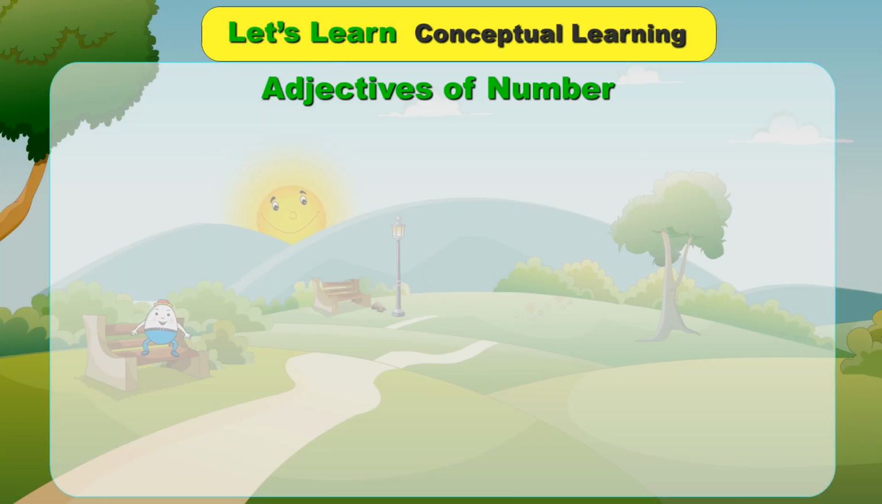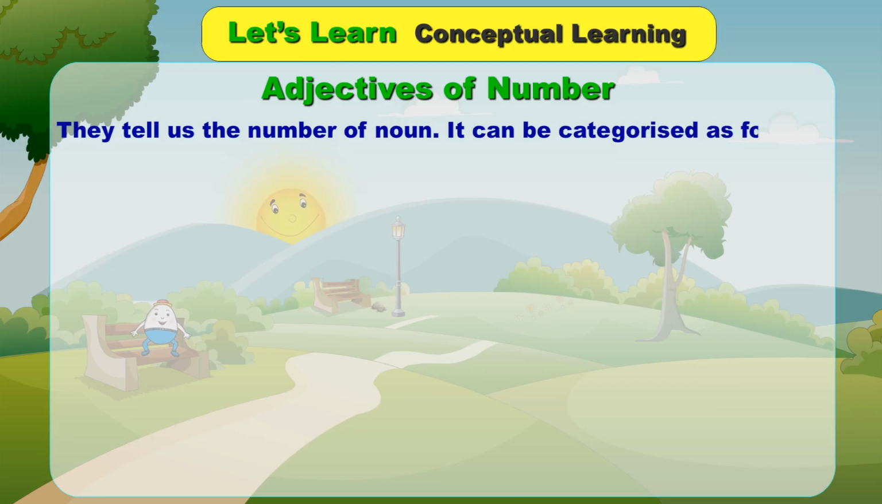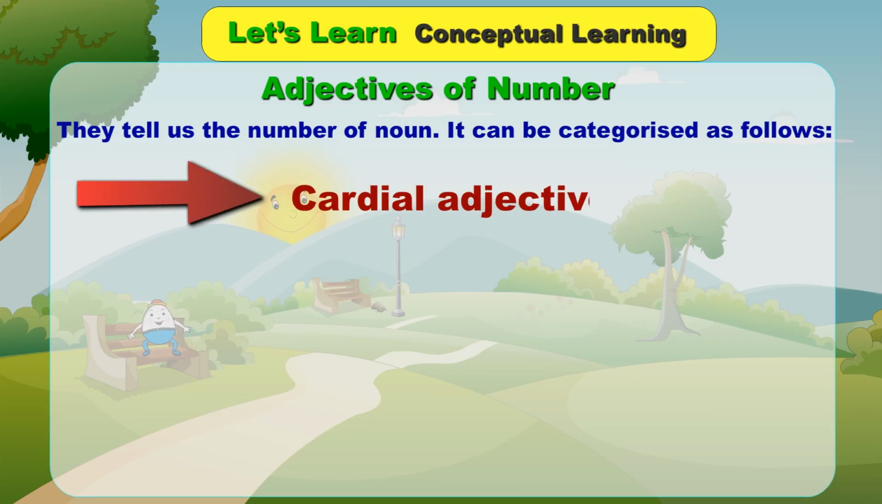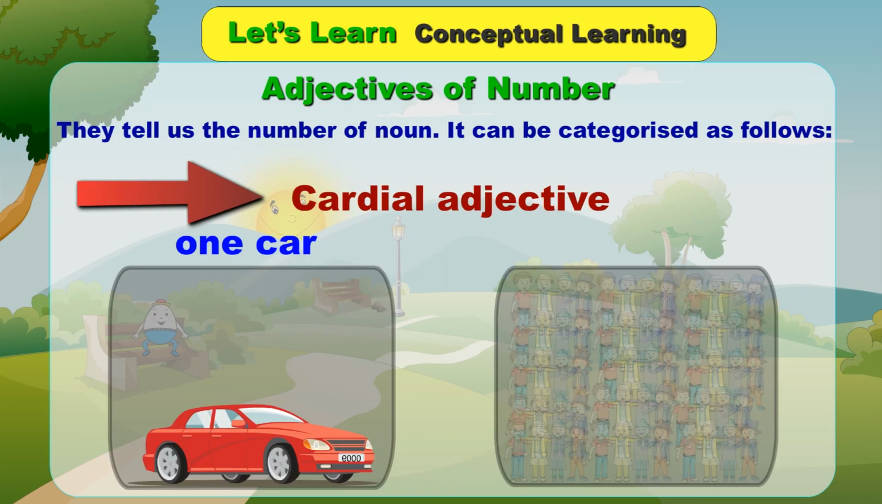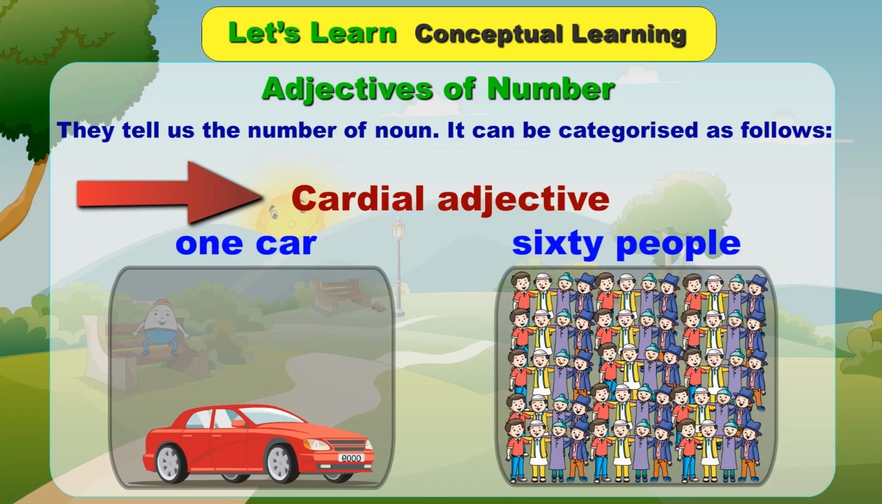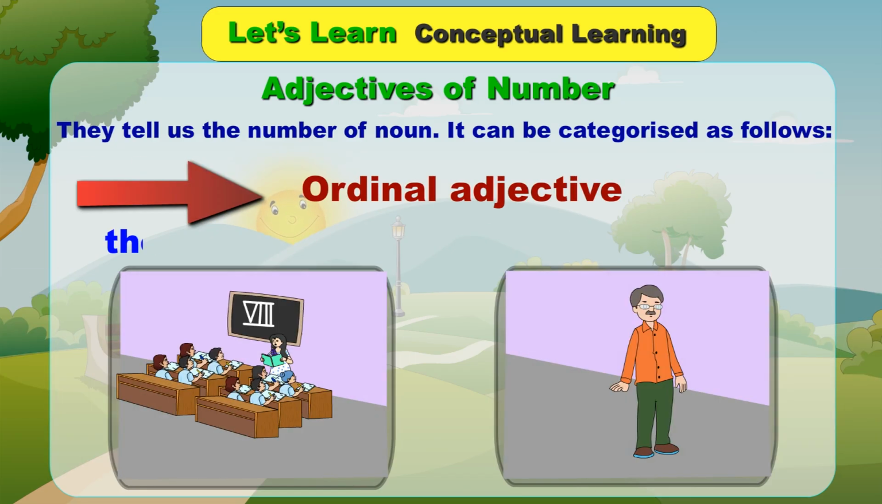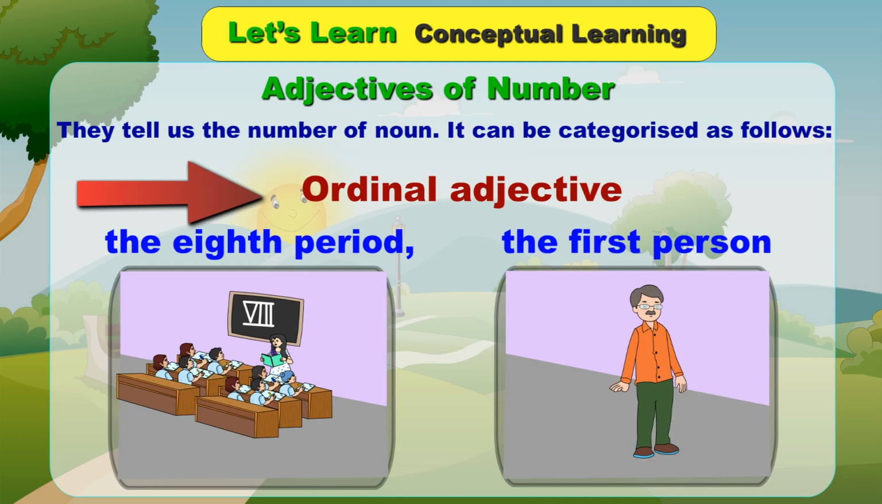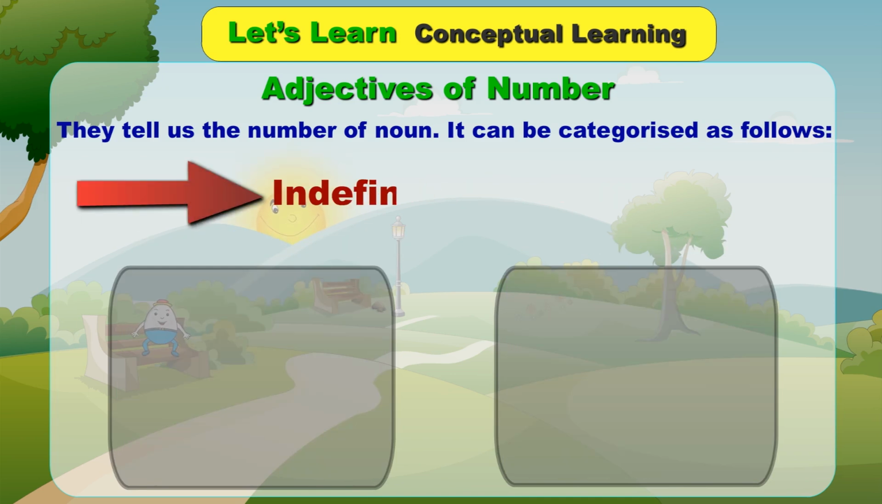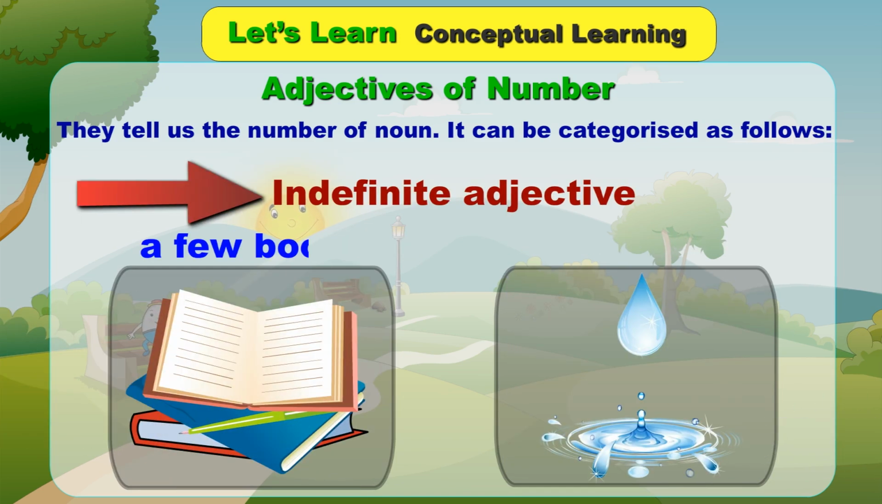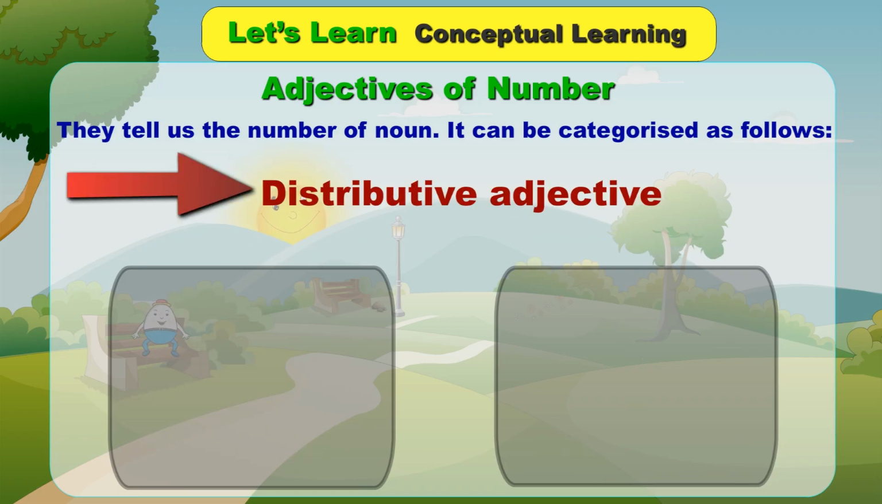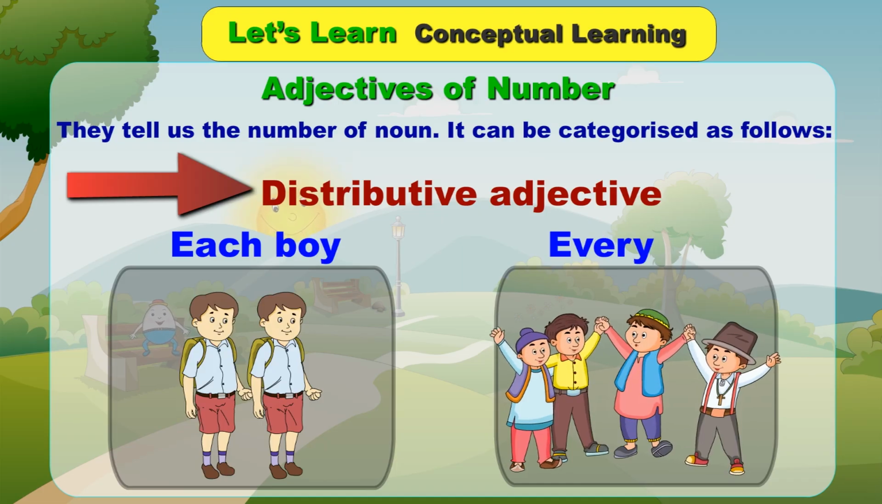Adjectives of number. They tell us the number of noun. It can be categorized as follows. Cardinal adjective: 1 car, 60 people. Ordinal adjective: the 8th period, the 1st person. Indefinite adjective: a few books, little water. Distributive adjective: each boy, every boy.